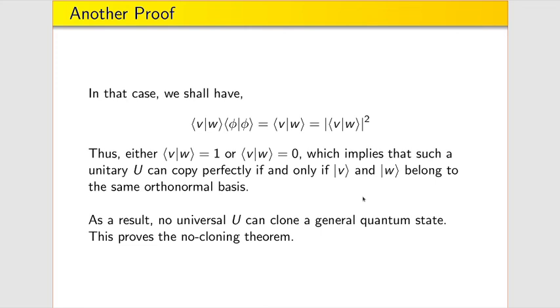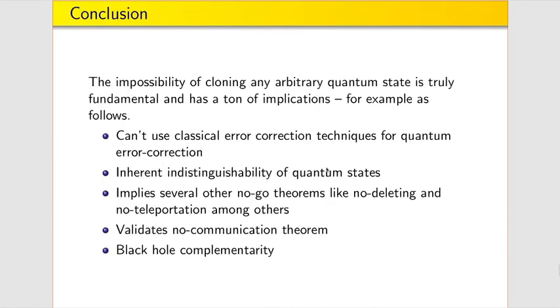As a result, this implies that a unitary can perfectly copy if and only if the two vectors V and W belong to the same orthonormal basis, because of this inference from the above deduction. As a result, we can safely say that no universal unitary matrix U can clone a general quantum state. Thus, we have successfully proved the no cloning theorem.